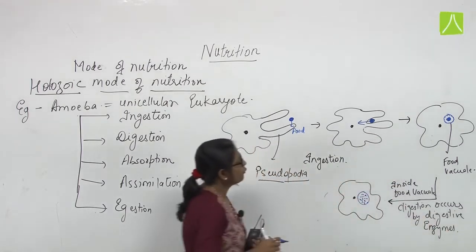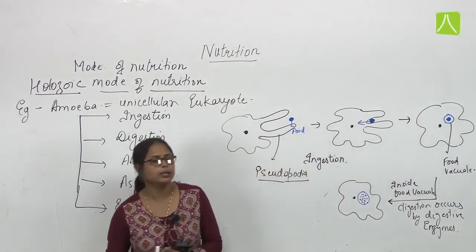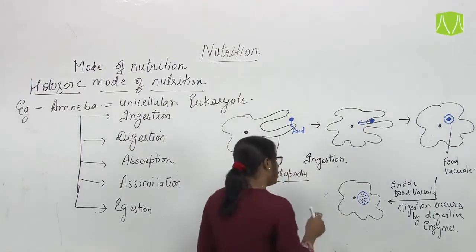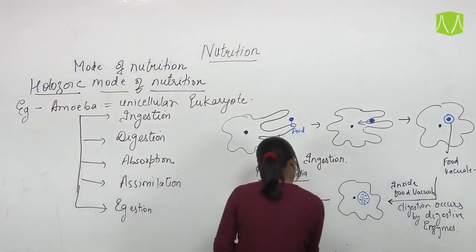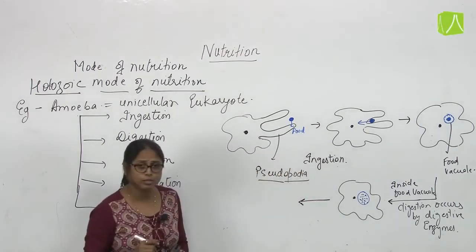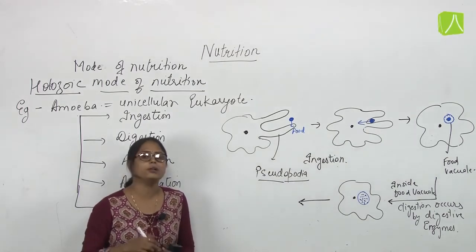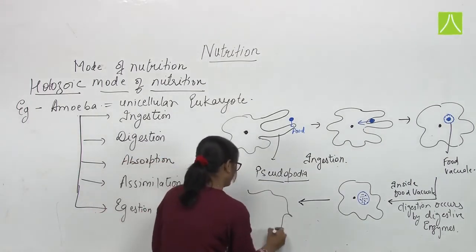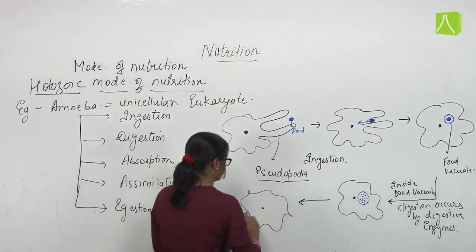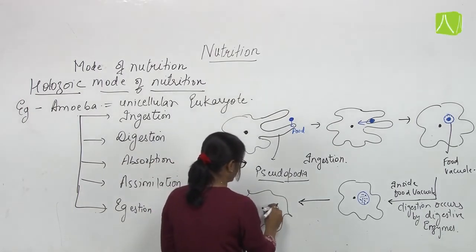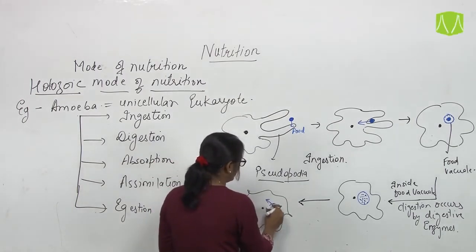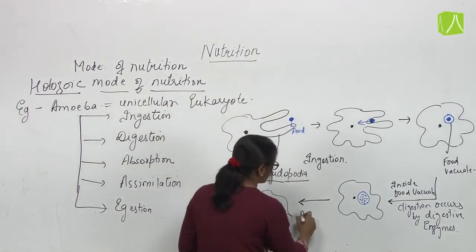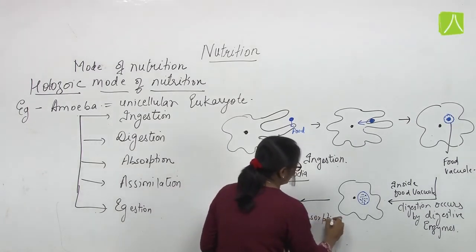So here the food has been digested and inside the food vacuole the digested nutrient is now present. After digestion, all the digested nutrients present in the food vacuole will be released into the cytoplasm. This step is known as absorption.